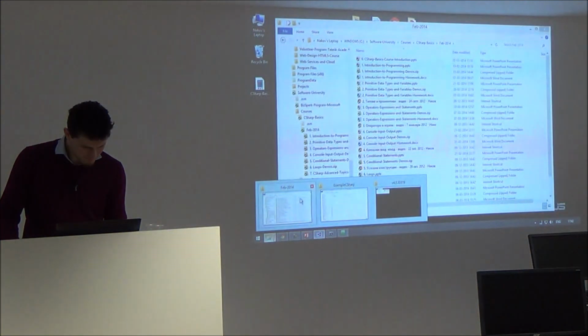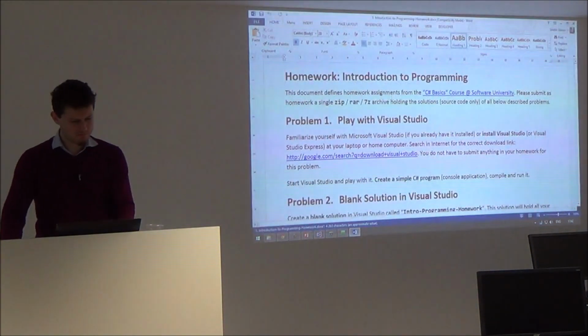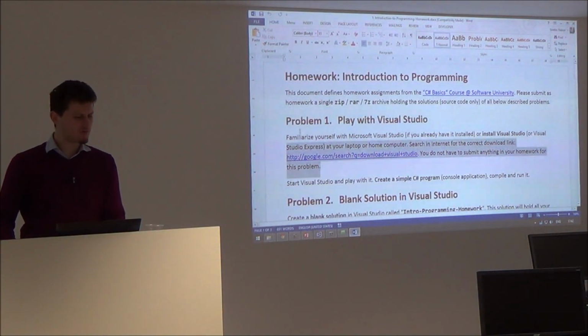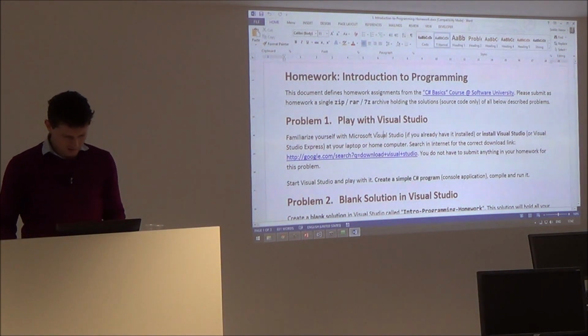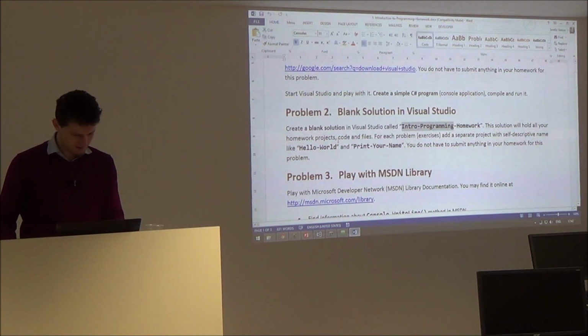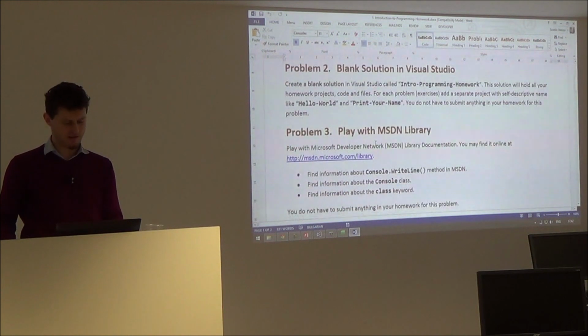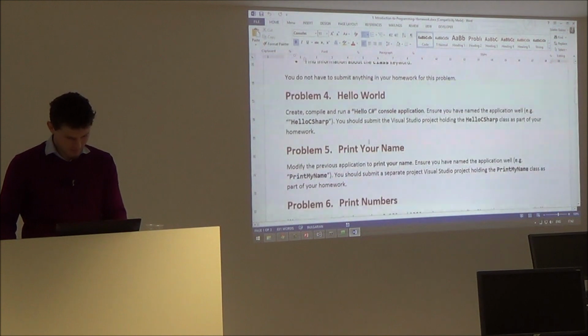Let's open the assignments. The first problem is to play with Visual Studio. We don't submit anything because we just play, right? The second problem is blank solution. I already made it. Something similar here is with hyphens. Okay, it's still acceptable and good. Play with MSDN. Okay, I already played. What? Hello world. Write hello world, print hello C#.